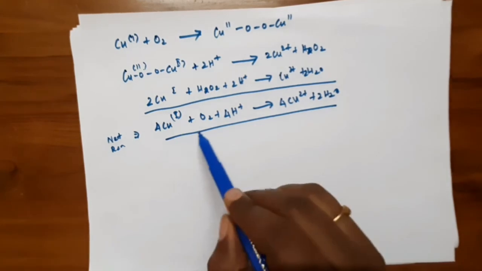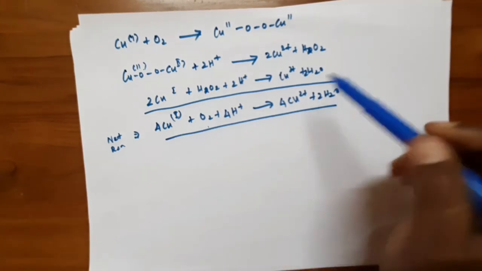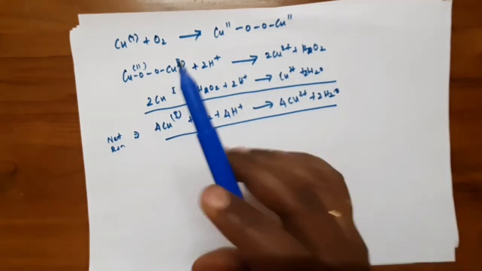So this is the net reaction, the conversion of oxygen to water, happening at the copper active site.